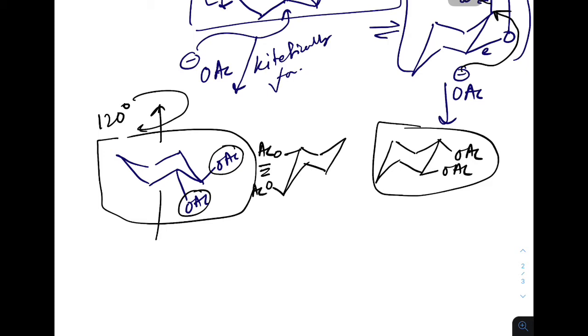Remember that we are not flipping this conformation, therefore both OAc will be equatorial, with no change of axial or equatorial. Both will be equatorial, but we are just rotating this out of plane. So both will be equatorial and it will be a mirror image of that.